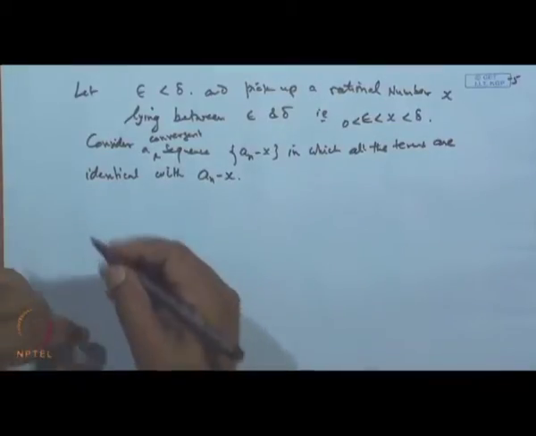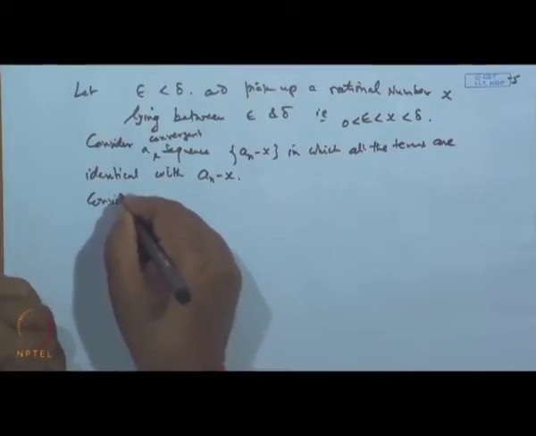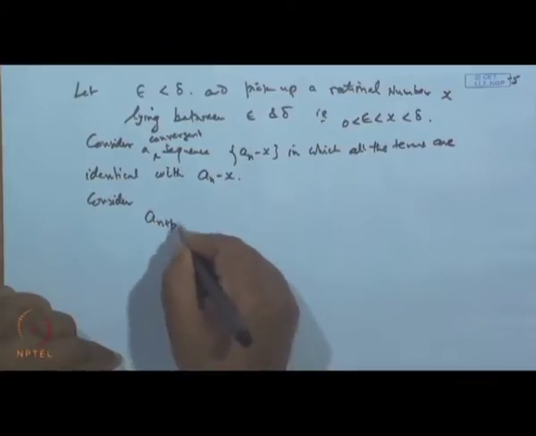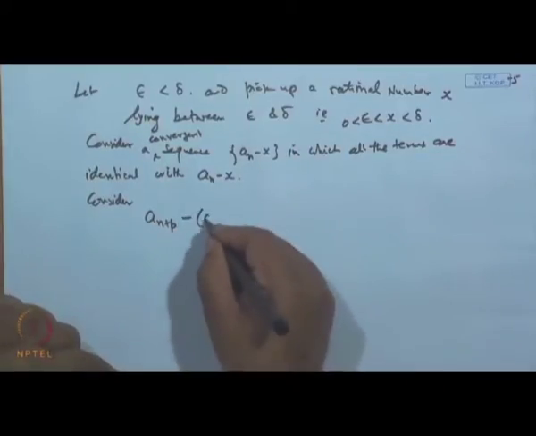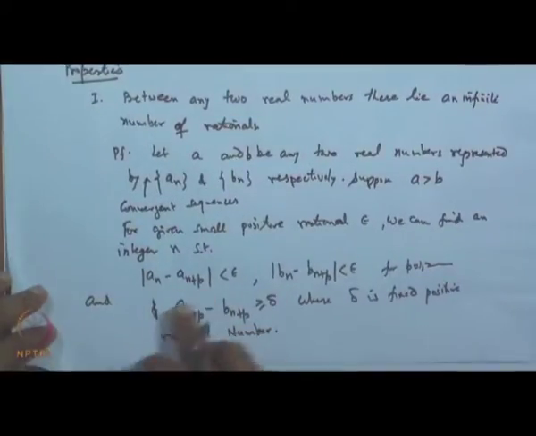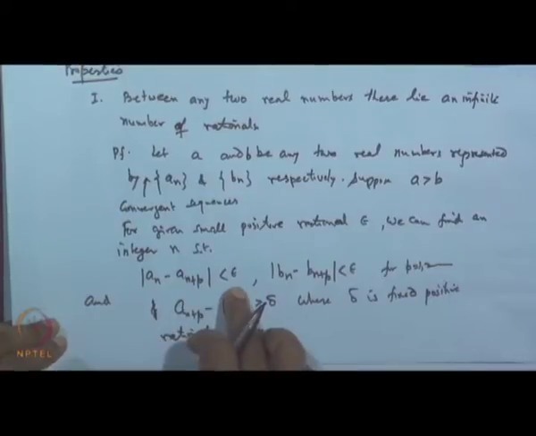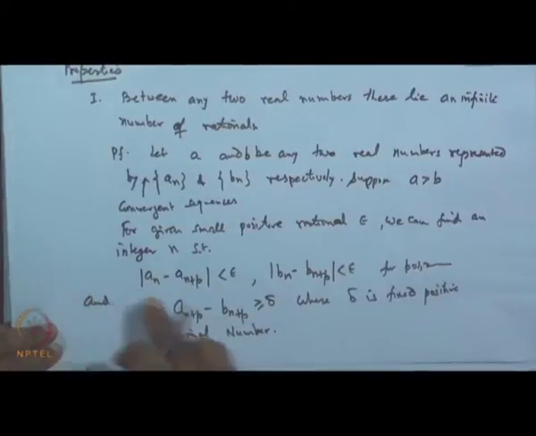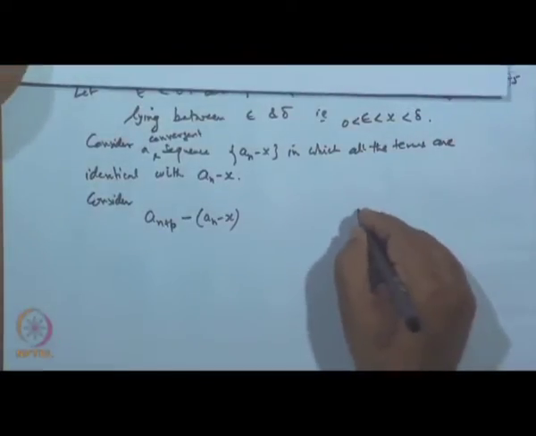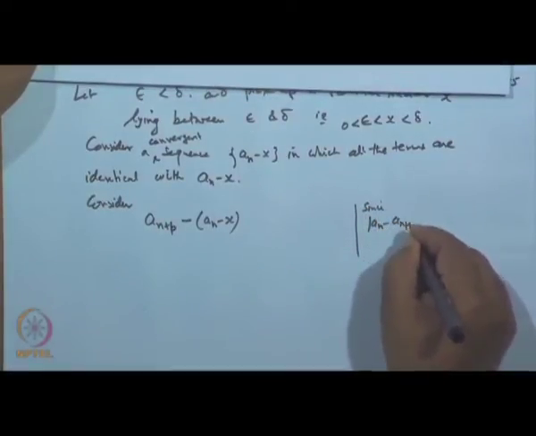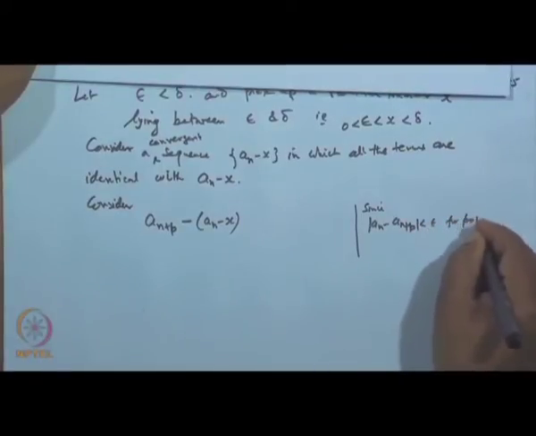Now, consider a_(n+p) minus (a_n minus x). From here, since a_n is convergent, this condition is satisfied: mod of a_n minus a_(n+p) is less than epsilon for p equal to 1 to 3.